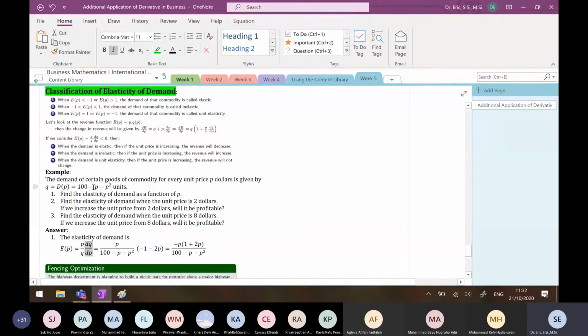The derivative of minus P is minus 1. The derivative of minus P squared is minus 2P. Don't forget dQ/dP is the derivative of the demand with respect to the unit price, and the demand is given by this function. Okay, I see. Thank you. You're welcome. So I have EP, the elasticity of demand, as a function of P. That settles it. What about number 2?